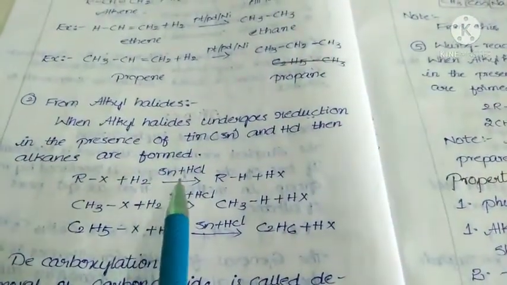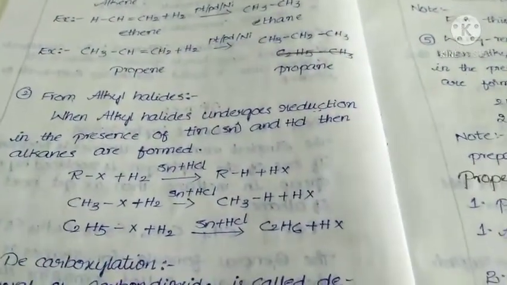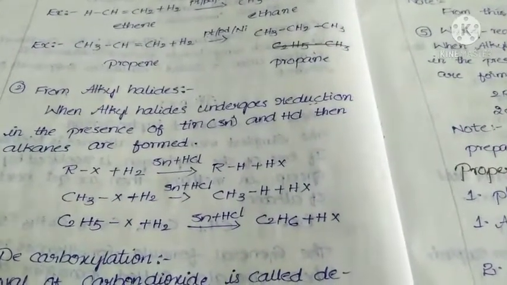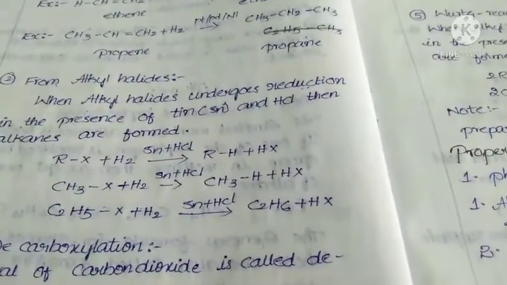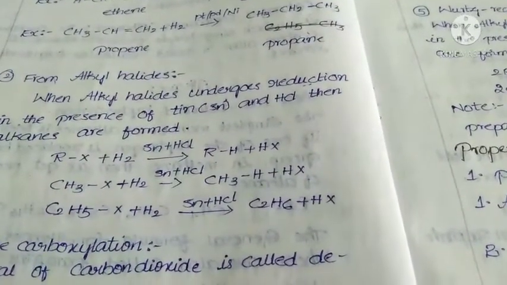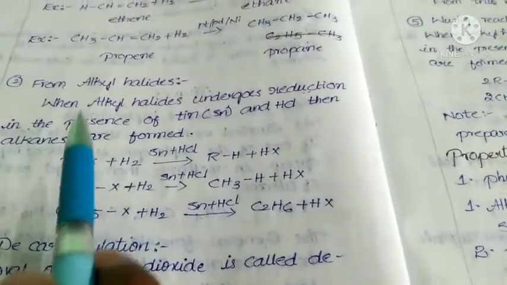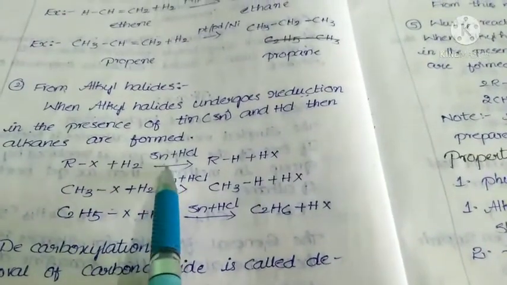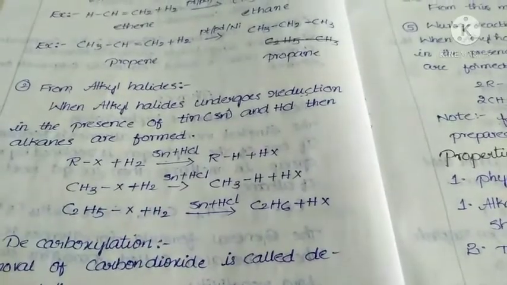For every species, specific reducing agents are needed. So in the case of alkyl halides, if you want to reduce them, you have to use tin and HCl.